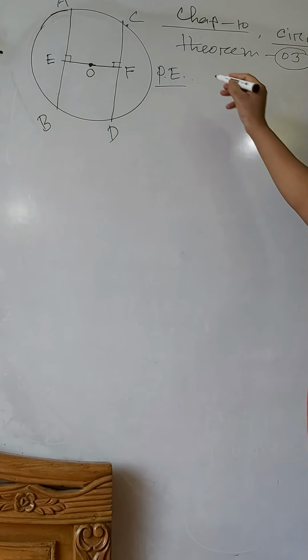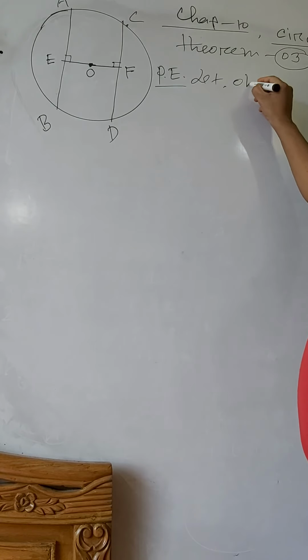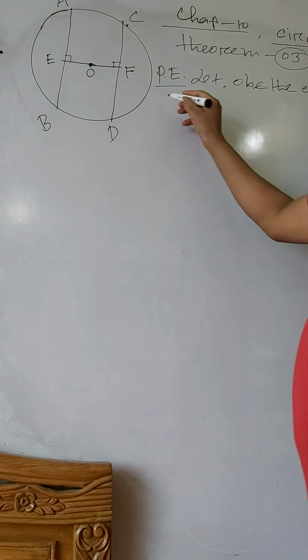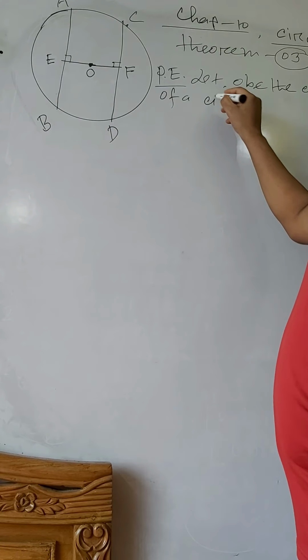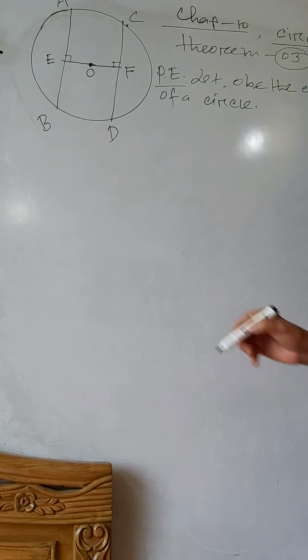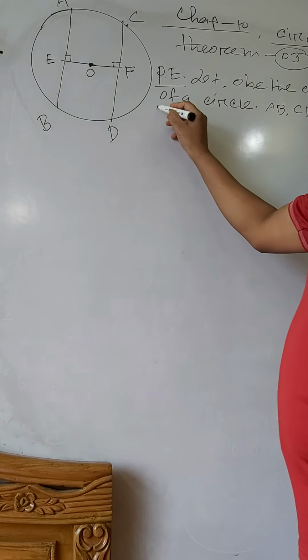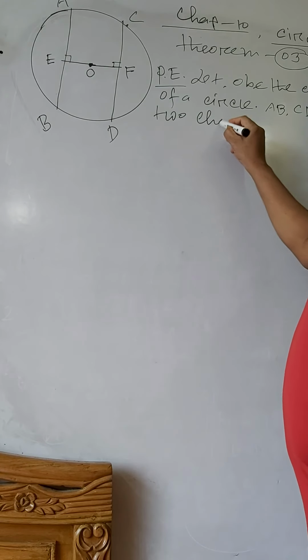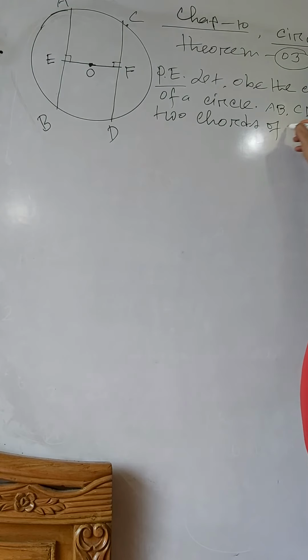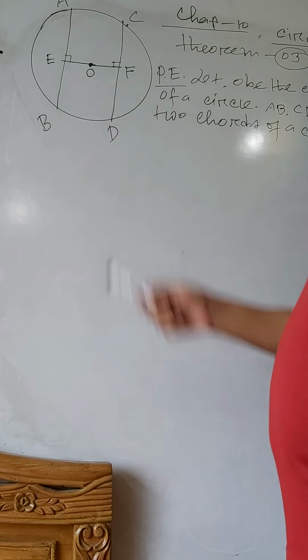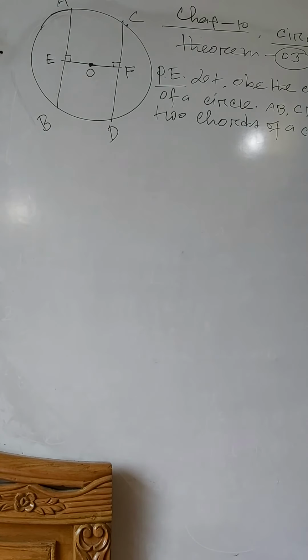Particular enunciation: let O be the center of the circle. AB and CD are two chords of a circle.